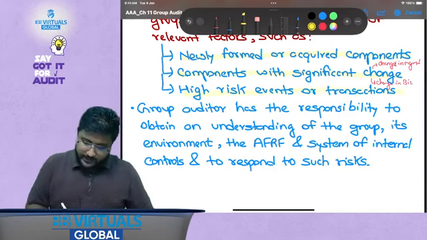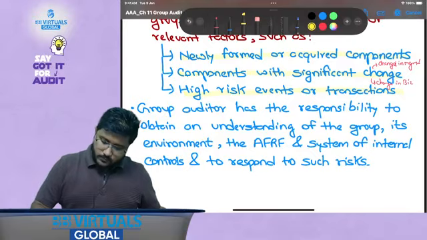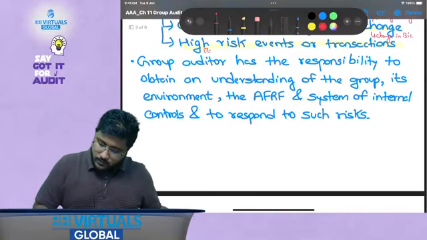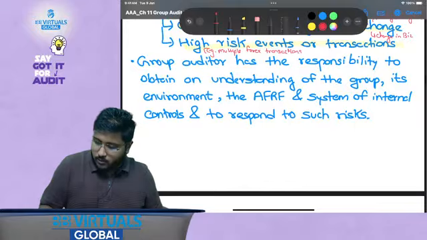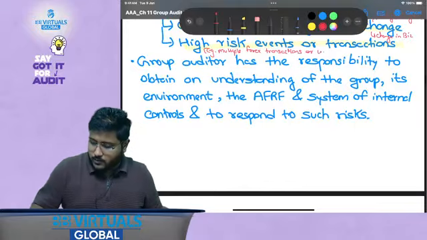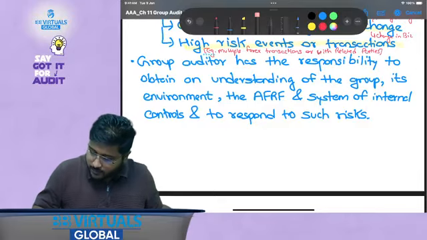High risk events or transactions, that is a component which has entered into a high risk transaction. Example, multiple forex transactions or transactions with related parties, right? That could form part of this kind of evaluation. I hope this is clear.